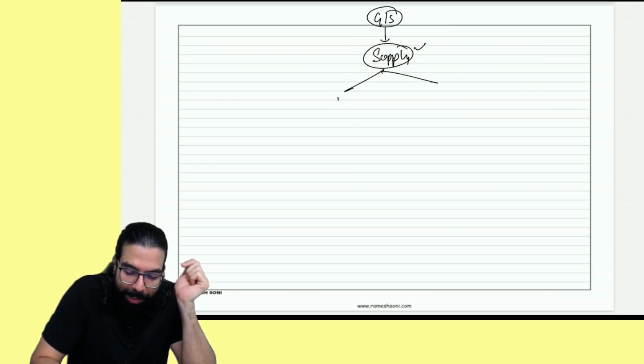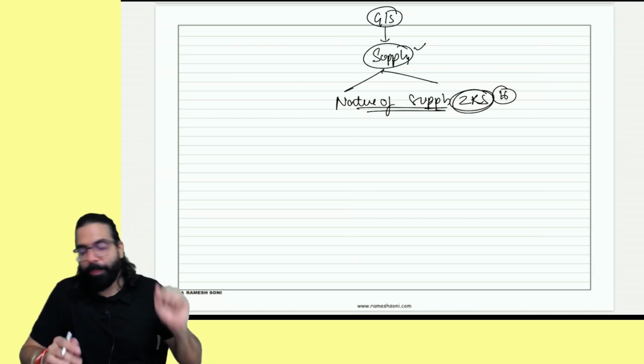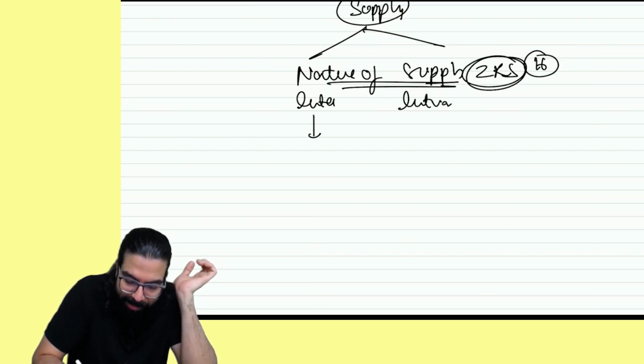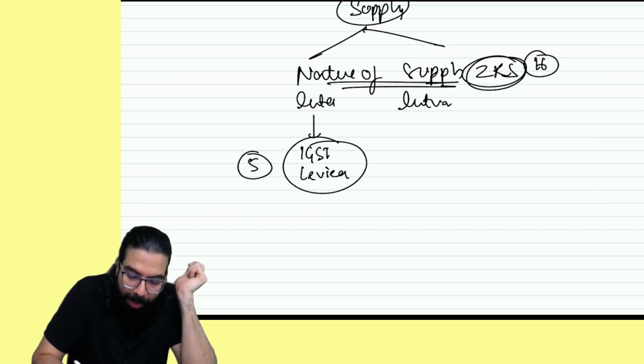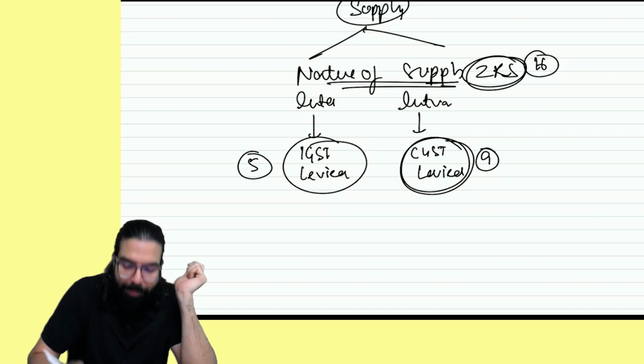In this, we come to nature of supply, where I tell you inter, intra, and then I teach you zero rated supply. In this, one small change in section number 16 was there, which I've already told you. Now, when goods and service are supplied interstate or intrastate, everyone listen to me very carefully. Interstate, IGST gets levied under section number 5, and intrastate CGST and SGST gets levied under section number 9.